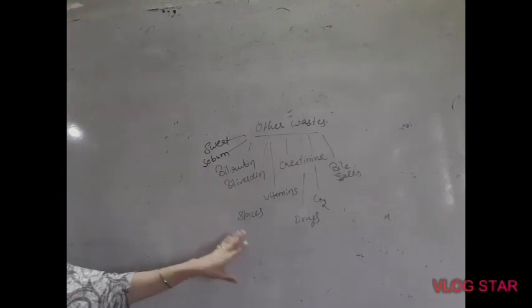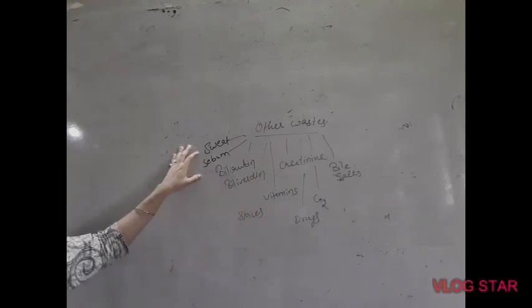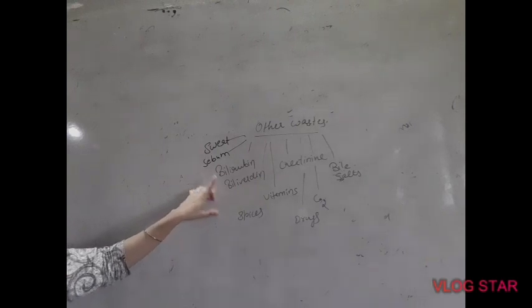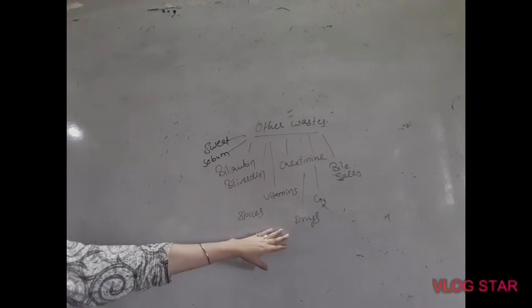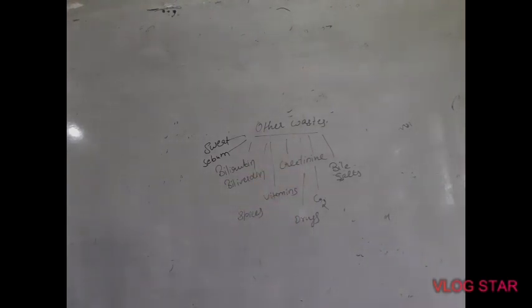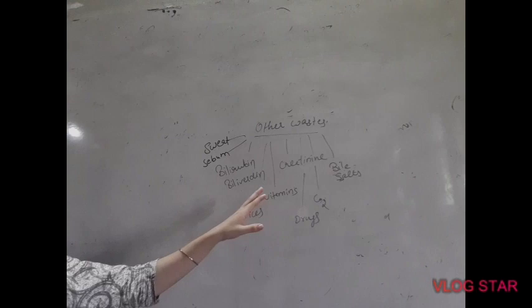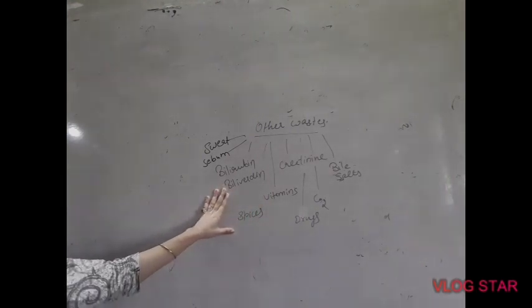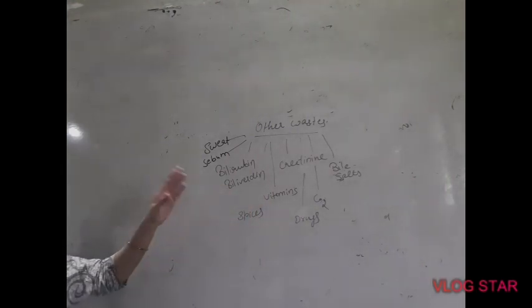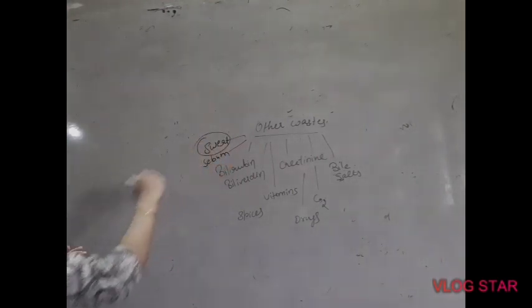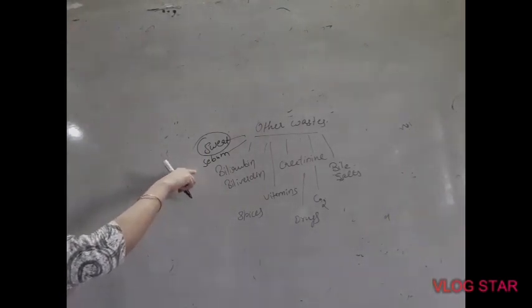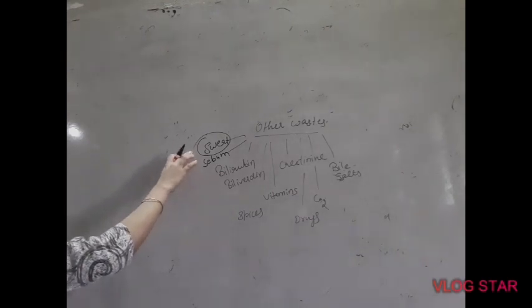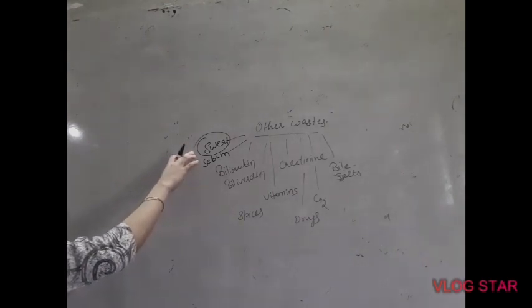Other metabolic waste which are excreted from the body are sweat, sebum, bilirubin or biliverdin pigments, spices, vitamins, keratin, drugs, carbon dioxide and bile salts. These all are other metabolic waste which are also excreted from the body in some other forms along with nitrogenous waste. Sweat is excreted from the body in the form of water which includes some extra salt, and it is also a way to remove heat from the body.